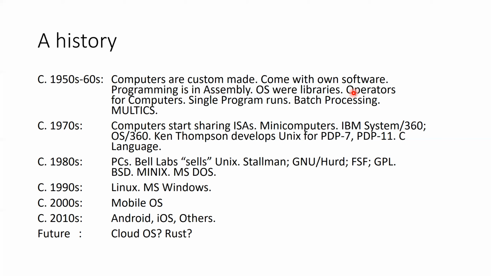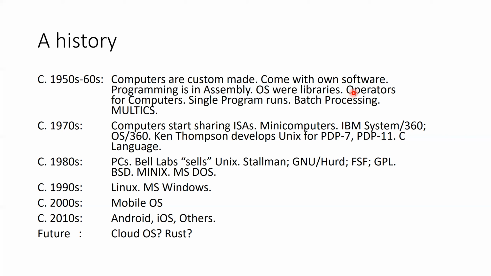So what they would do is they would collect these programs. The operators would collect these programs from the users, and then once they have a sufficient number of programs collected, they would call it a batch, and then they would feed the batch into the computer and run the batch together. Only one program would be running at any given time, but these were fed into the memory, and the computer ran those programs back to back.